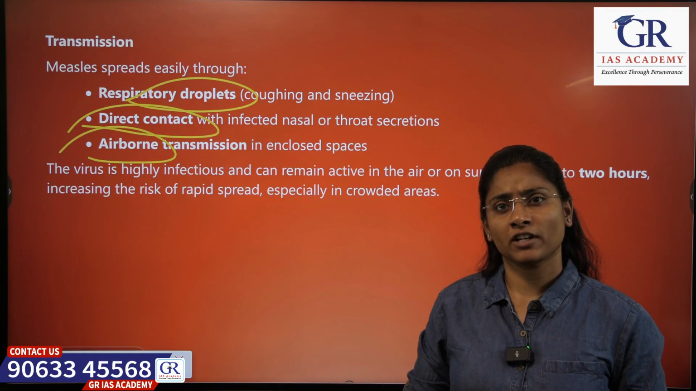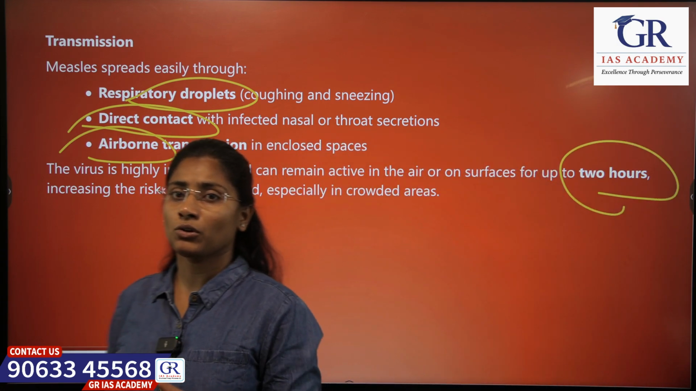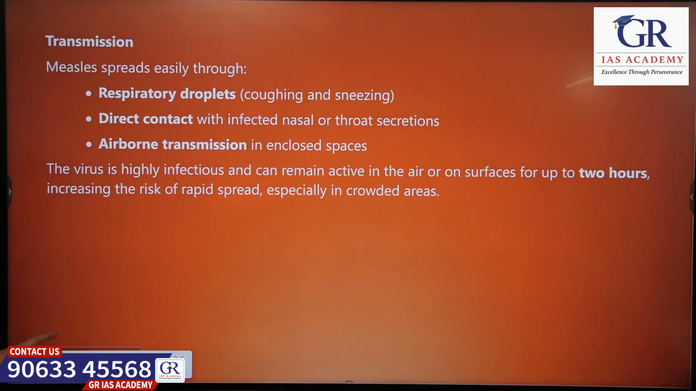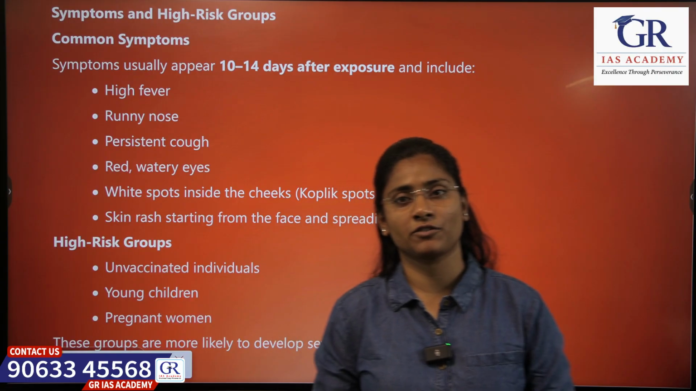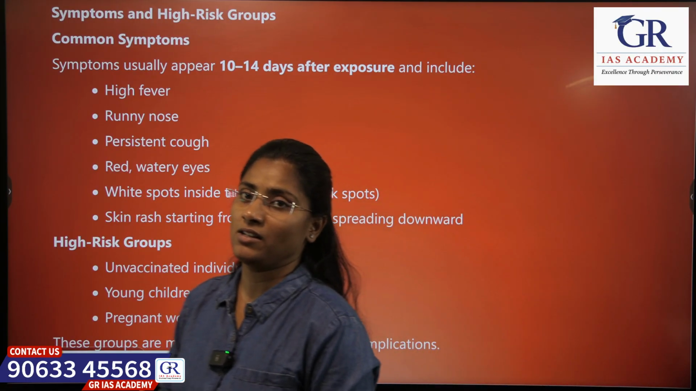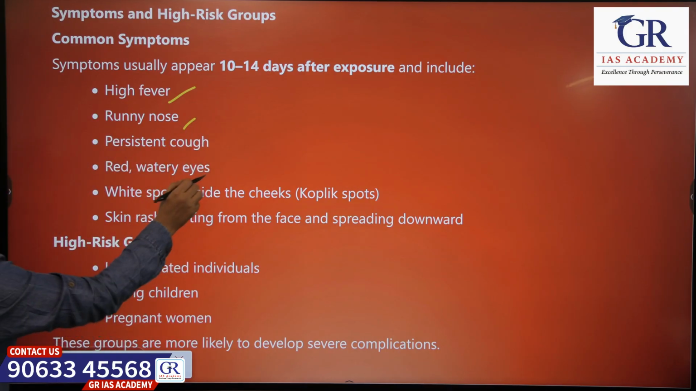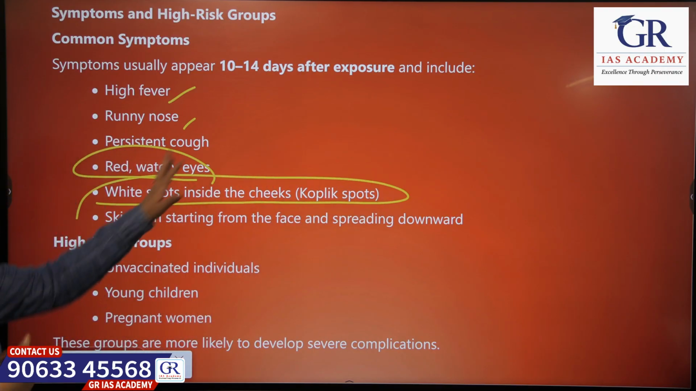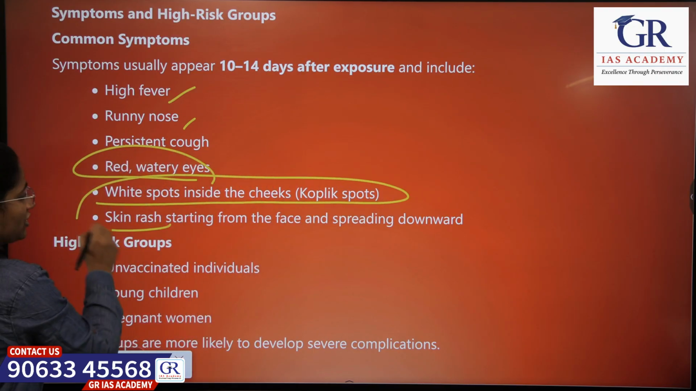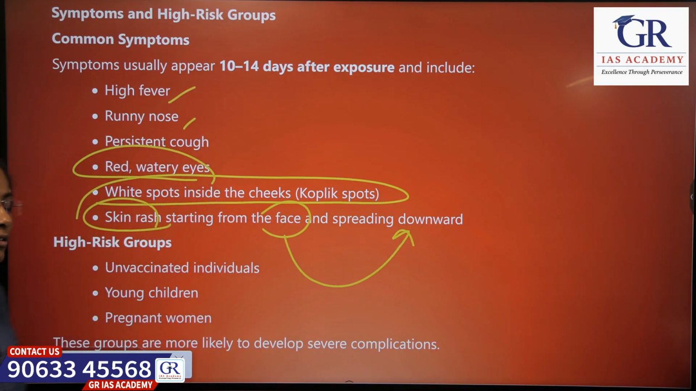How long do they survive? They survive around 2 hours on the surfaces. So the spread will be very fast. How do we know we have been affected with measles? There are a few symptoms. Let's see those symptoms. Fever, runny nose, cough, watery eyes. There will be white spots inside the cheeks called Koplik spots, and a skin rash can start from the face and spread throughout the body. So these are the common symptoms of measles.